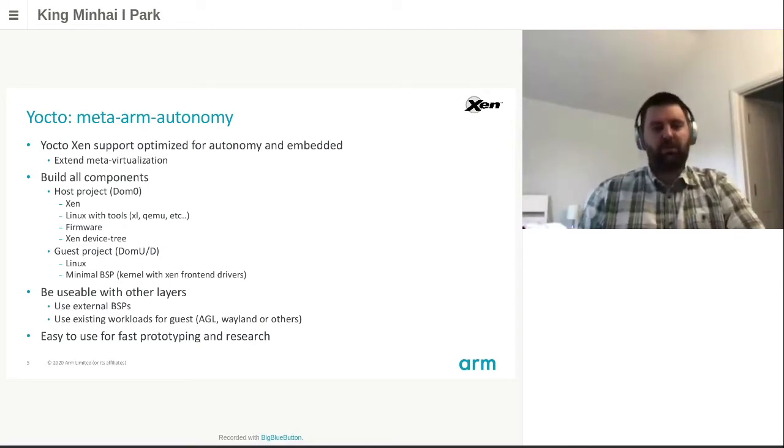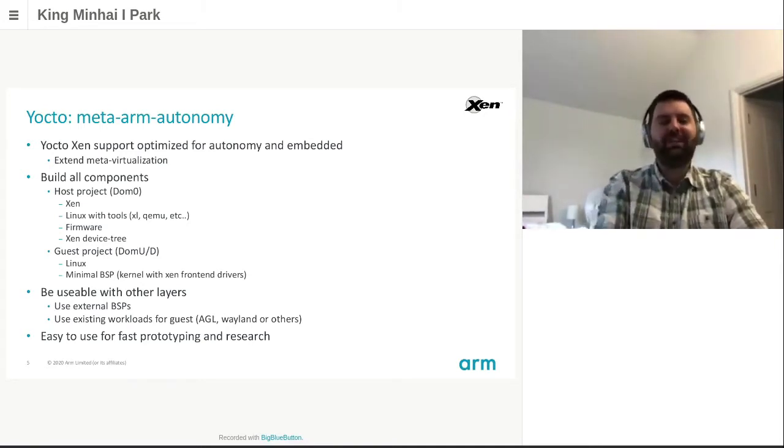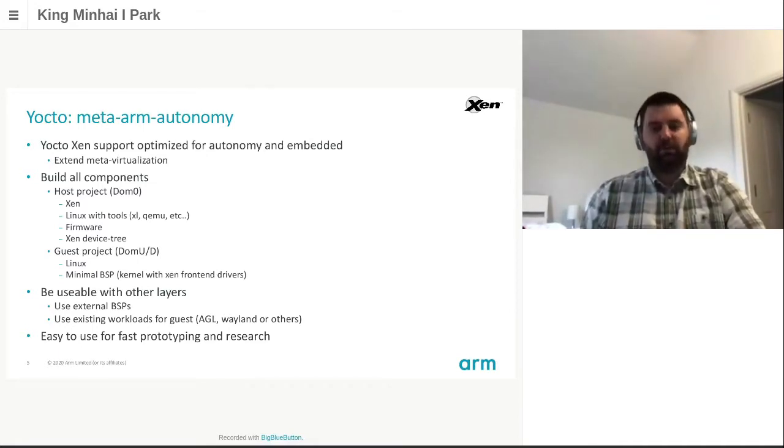MetaARM Autonomy is usable with other Yocto layers, so that you can use a BSP coming from another layer, but also so that you can use all the workloads that could be available through Yocto layers. For example, Wayland or Automotive Grade Linux, AGL. The layer has been designed to allow fast prototyping to do research easily with Xen and Yocto.